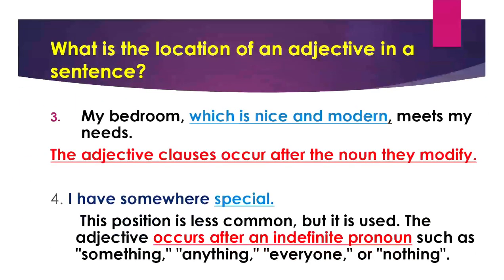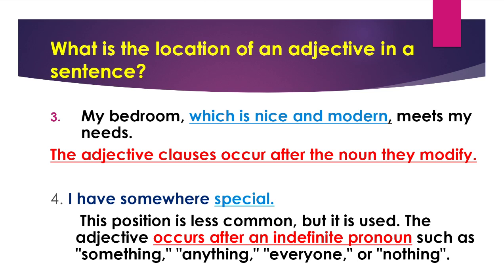Another position is that in case I have an adjective clause which starts with a relative pronoun, the whole clause will come after the word it describes. Like when I say my bedroom, which is nice and modern, meets my needs, the adjective clause, which is nice and modern, came directly after the noun it describes.